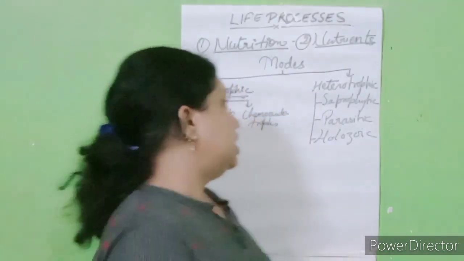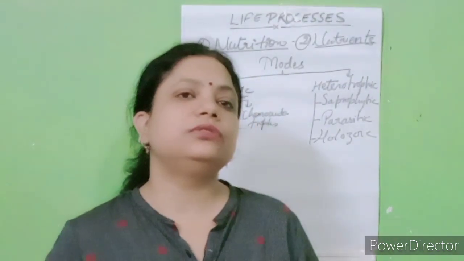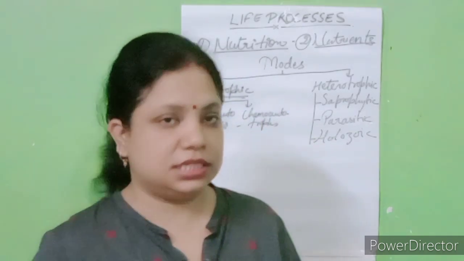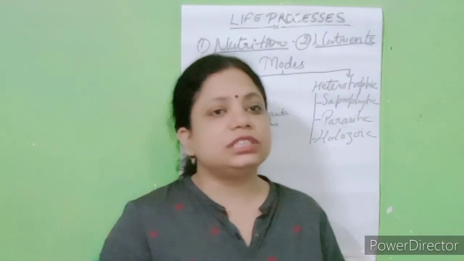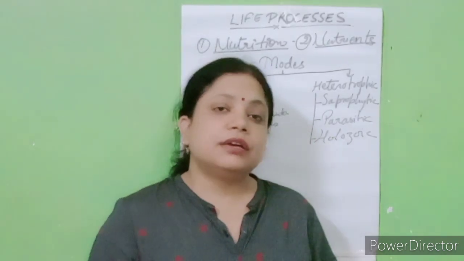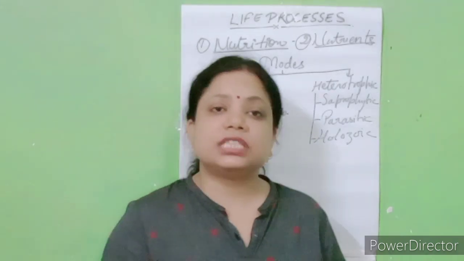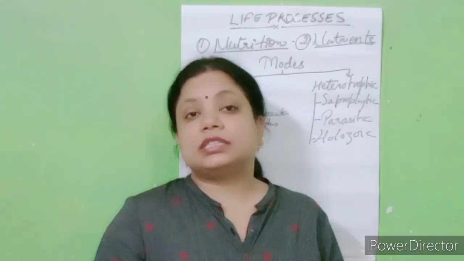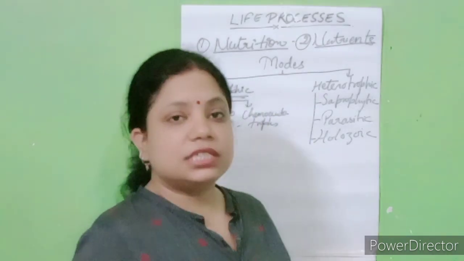Fine. Students, let's see the nutrition in plants. As we know, nutrition in plants occurs by the process of photosynthesis. You well know what photosynthesis is. Photosynthesis is the process by which plants make their own food with the help of water, CO2, sunlight and chlorophyll. In this part, the photosynthesis equation is very important. So what is that equation?